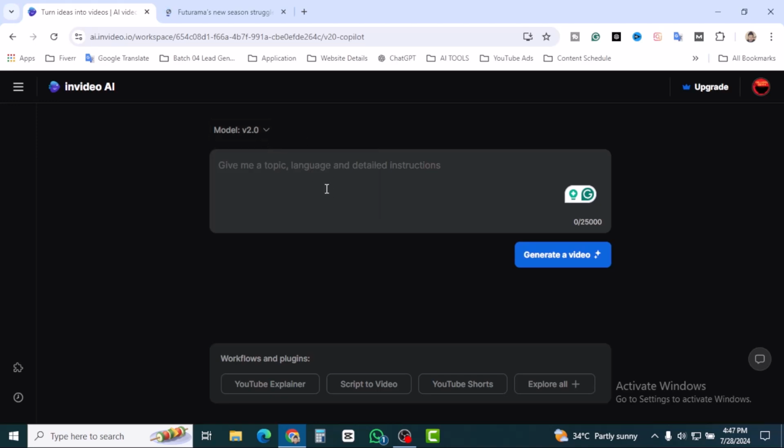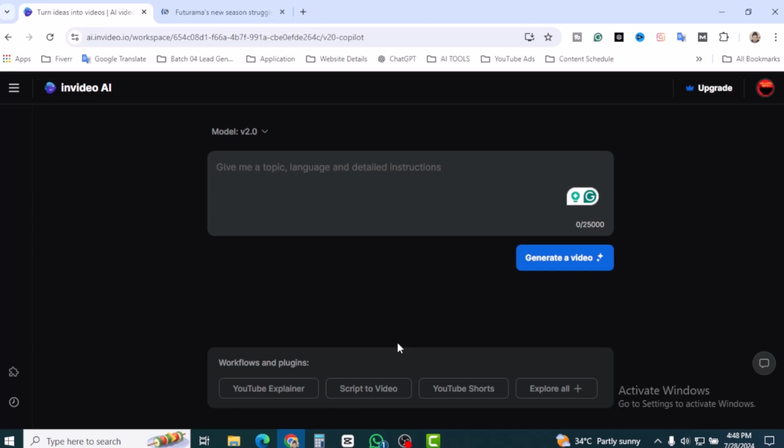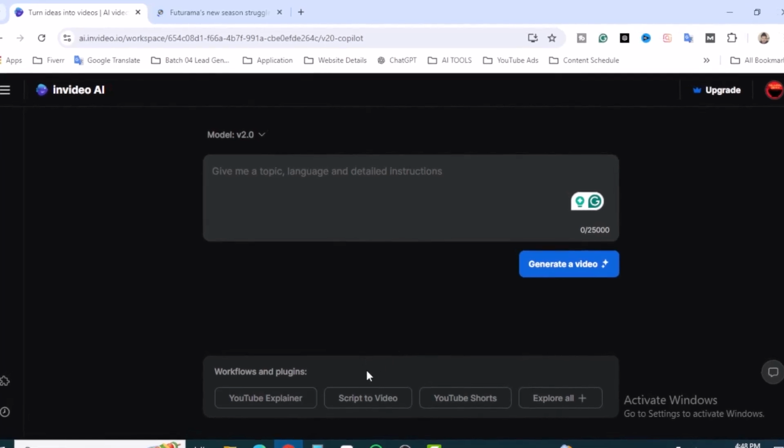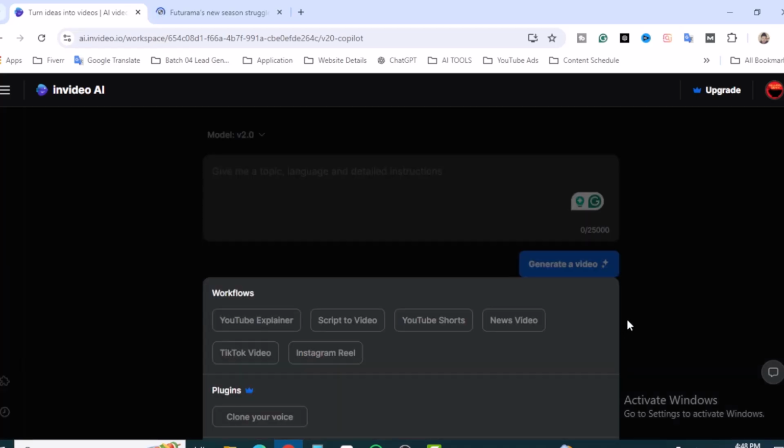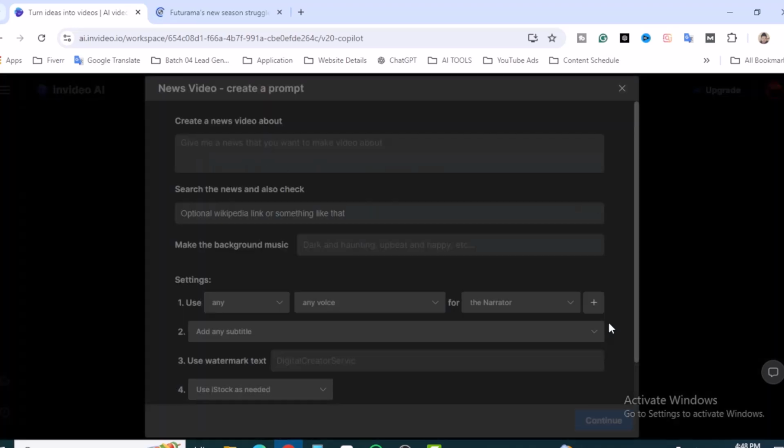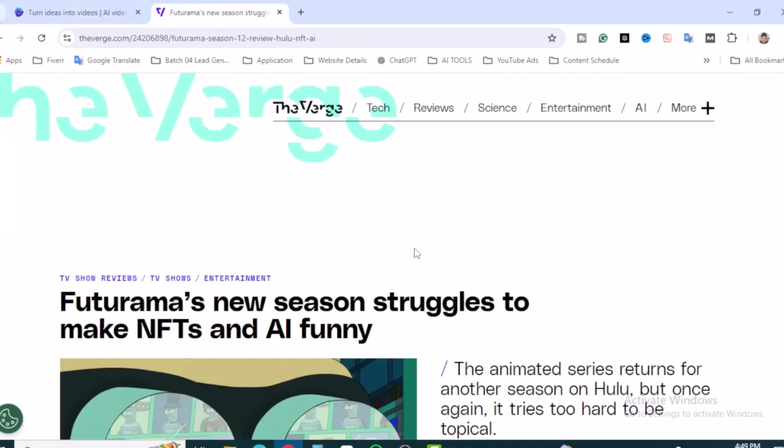This is the option where you can write or give instructions for your article, and you can also find the workflows and plugins. You can create a YouTube explainer video, script to video, YouTube shorts, and if you click on explore all, you will find another option, news video. So click on news video. Create a prompt: create a news video about, and you can write it your own. We want to create an AI video using our article.